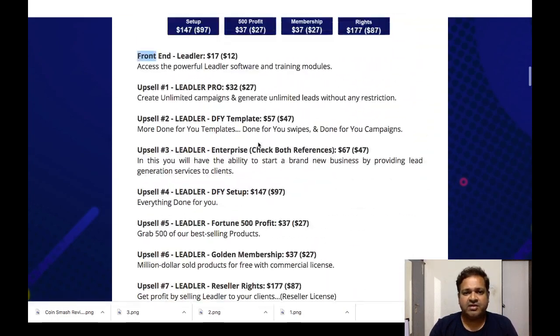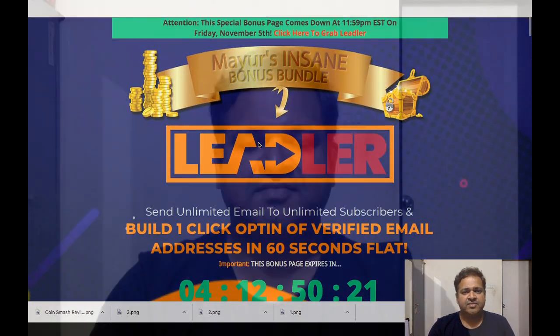After buying Lidler. So guys, my thought on this: Lidler is an email marketing software which builds a massive email list and sends unlimited emails at the push of a button in 45 seconds. This software is created by top marketers. Every great marketer knows that the real money is in the email list.